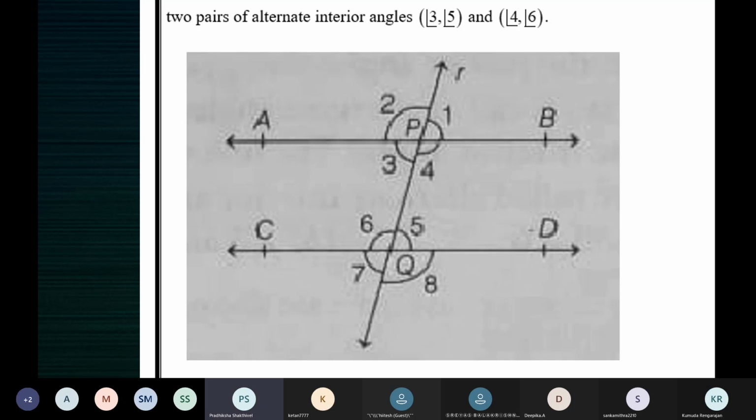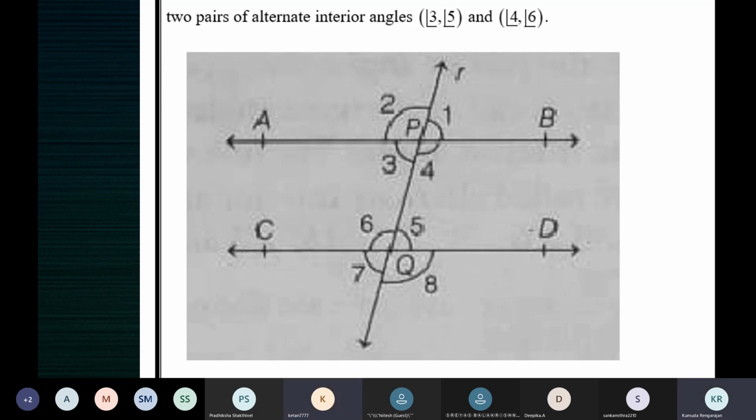Okay, children, we are still with angle 3 is equal to angle 5. Now let's prove that 4 is equal to 6. Arav, prove 4 is equal to 6 using angle 8.